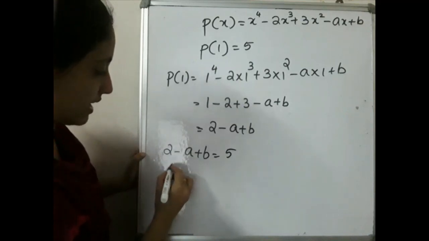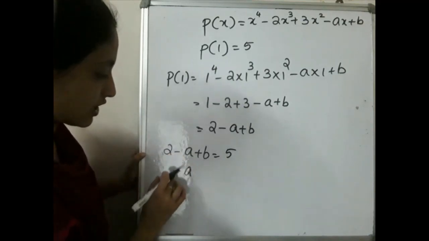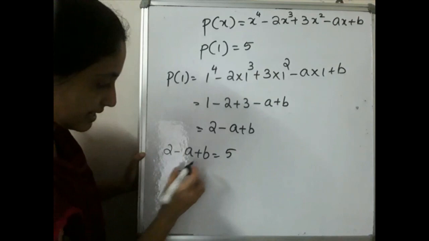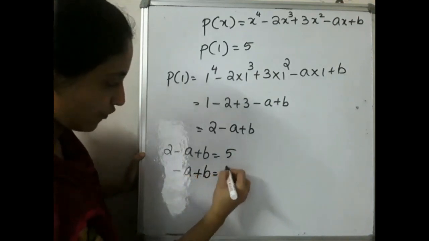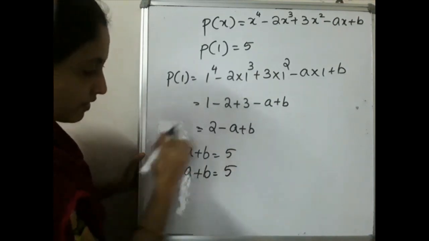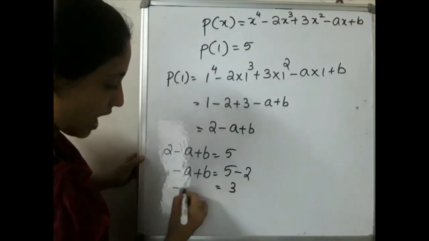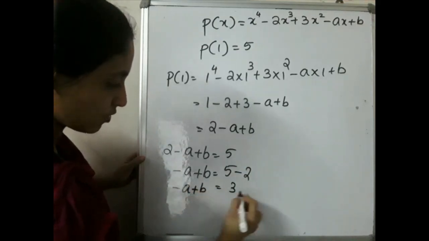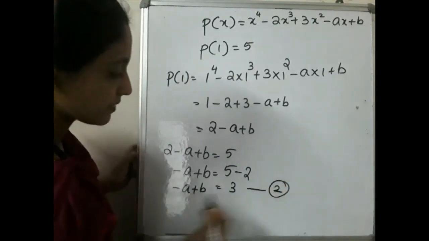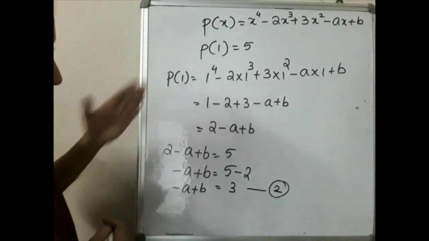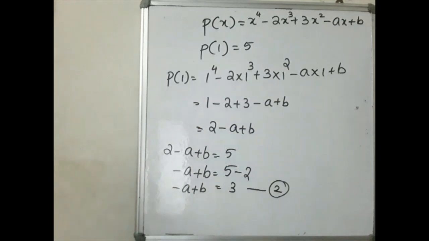So what can we write here? Minus a, the negative sign you have to put. So minus a plus b is equal to 5. Here plus 2, when it moves to this side, becomes minus 2. That will be equal to 3. That is, minus a plus b is equal to 3. That is equation number 2. Please go through each and every step and write down up to this.